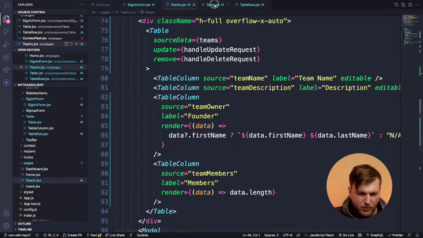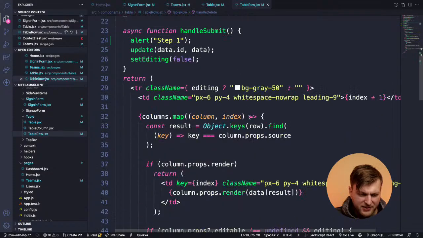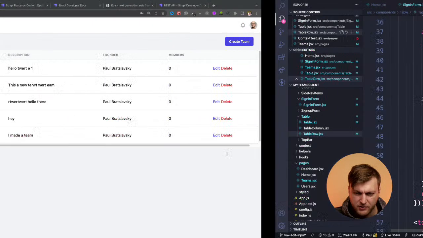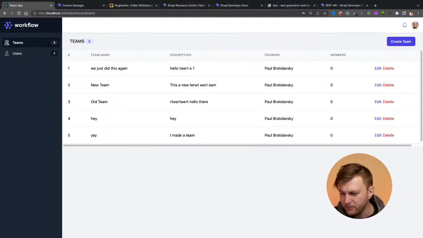And inside our table, we're passing it to our table row. Why are we passing table row? Because that's where the logic is with all the buttons. So if you look at our table here, notice how each row has a delete on it. And so depending on which delete I click, it's going to delete that item. So I don't think it's going to work. Let's see it. Oh, yeah.